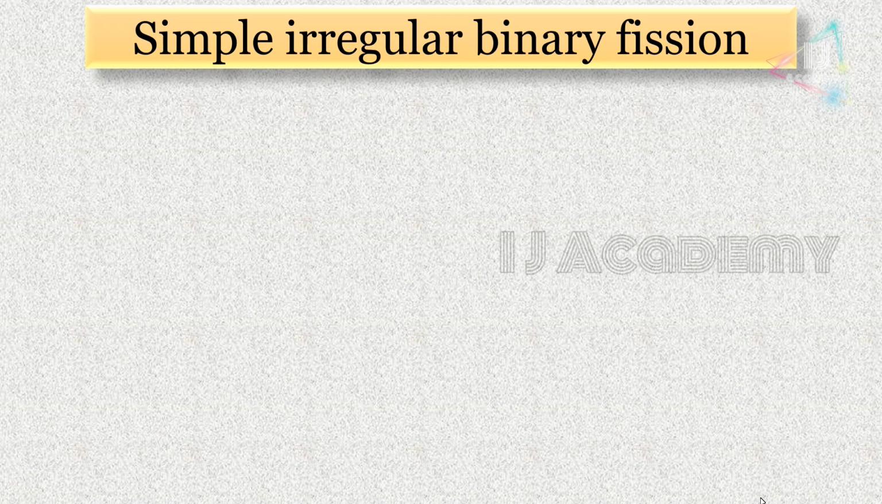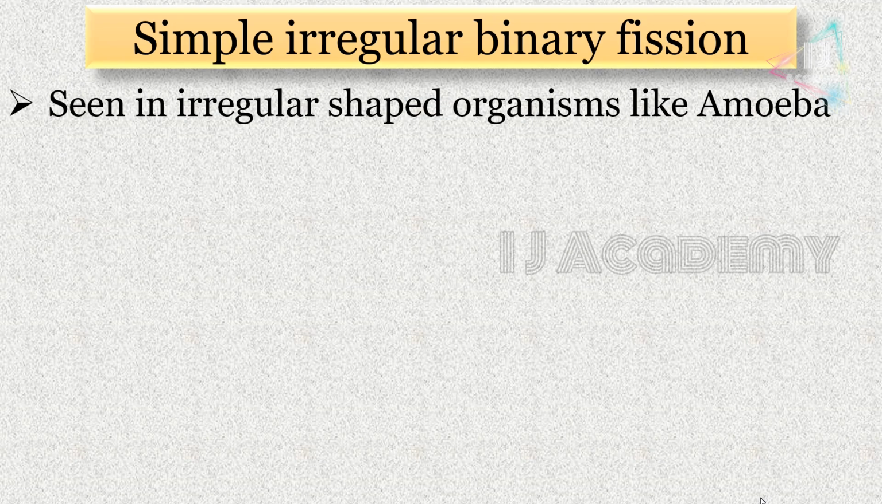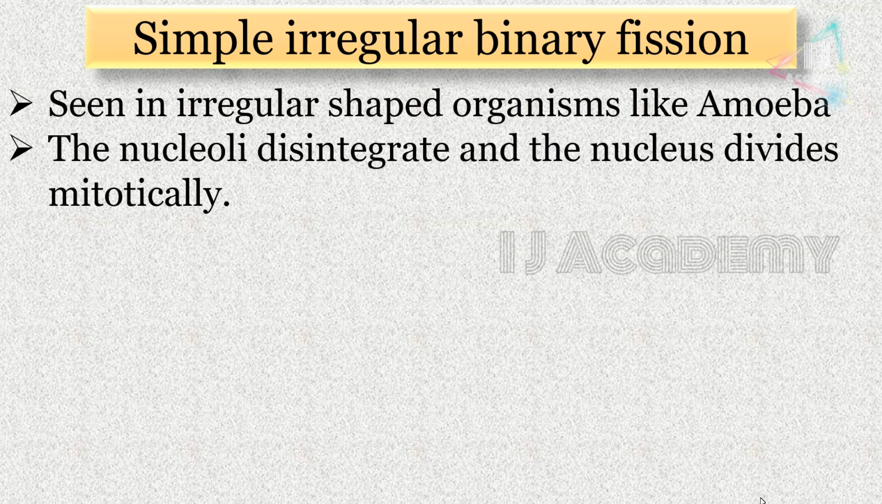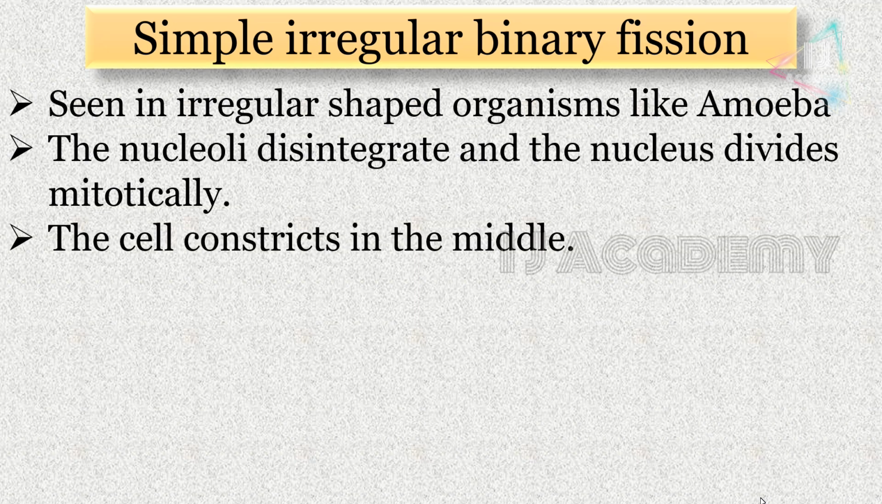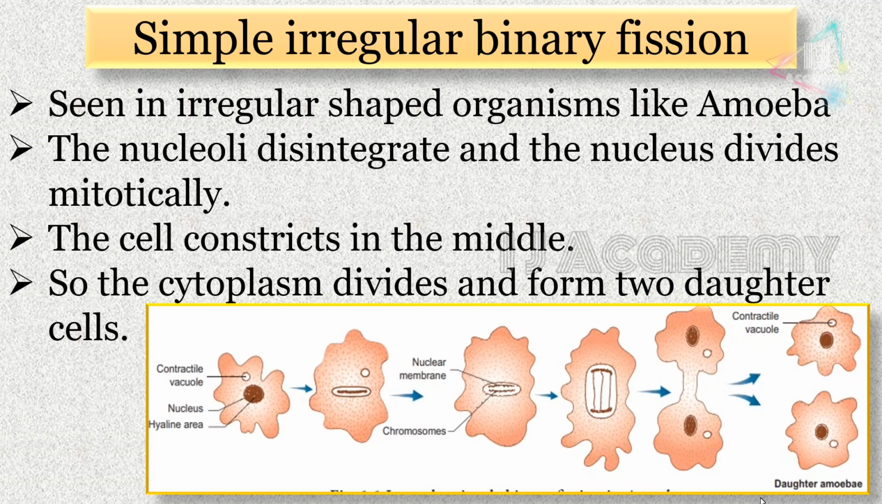Simple irregular binary fission is seen in irregular shaped organisms. Let us take Amoeba, which does not have any regular shape. The nucleoli disintegrate and the nucleus divides mitotically. The cell constricts in the middle, so that the cytoplasm divides and forms two individuals. Let us see in the diagram. Here first the nucleus division occurs, and then the cytoplasm divides, and finally this forms two daughter amoebae.